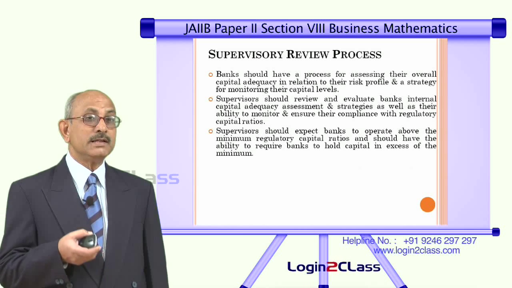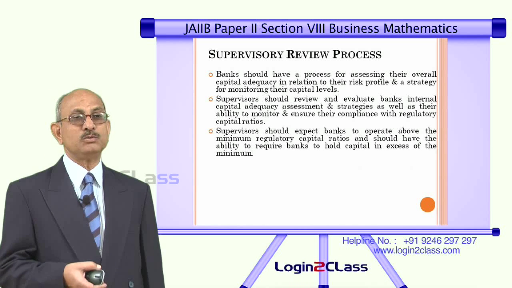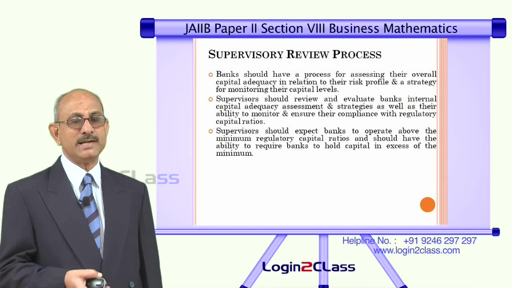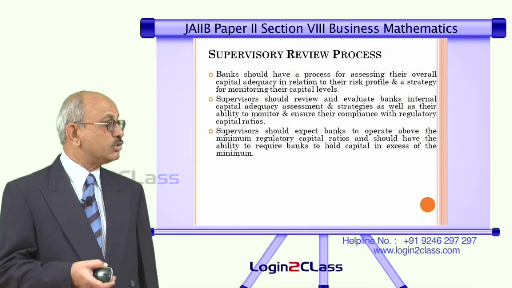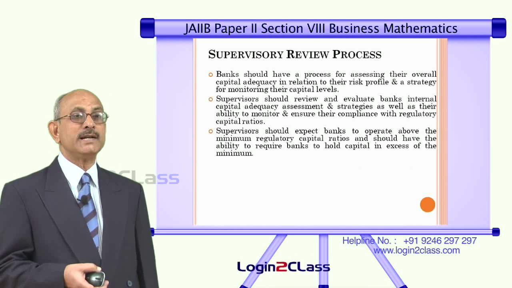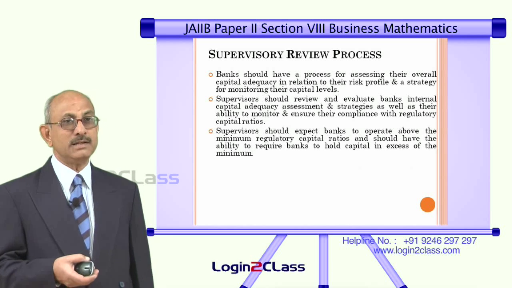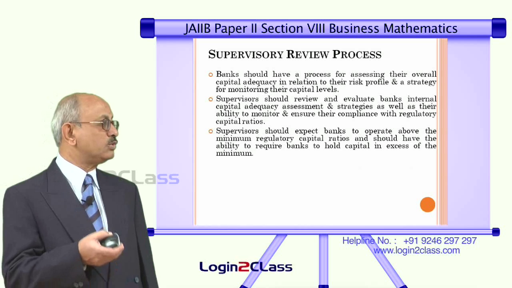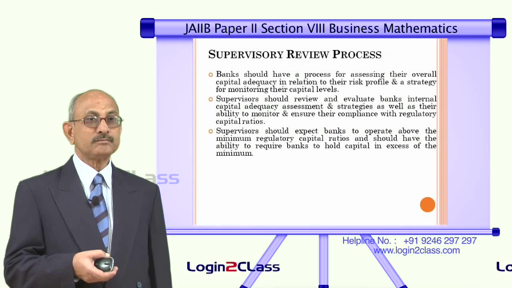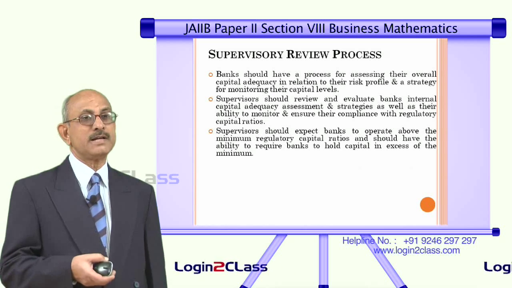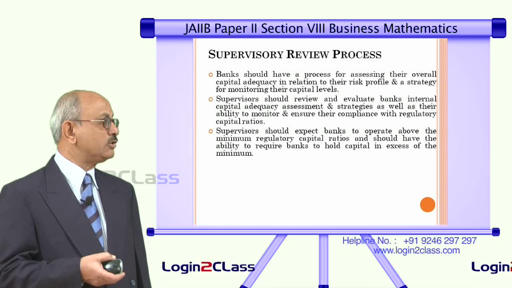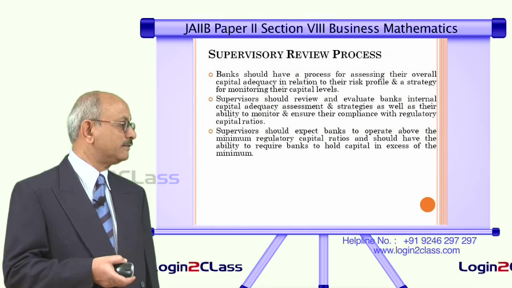There should be enough powers given to the supervisor, that is the Reserve Bank of India in the case of India, to ensure that banks do fall in line. That means the supervisor should have the necessary authority to punish those banks which do not fall in line. That means a lot of statutory powers need to be given to the supervisor. That is the meaning of this.